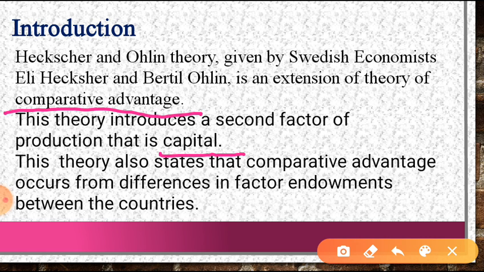This theory also states that comparative advantage arises from differences in factor endowments between countries. In comparative cost advantage there is only an explanation of the comparison of two products and two countries. But in the Heckscher-Ohlin theory, the explanation of why it occurs is given. The reason behind it is the factor endowment. So a country has a comparative advantage due to differences in factor endowments between the countries.